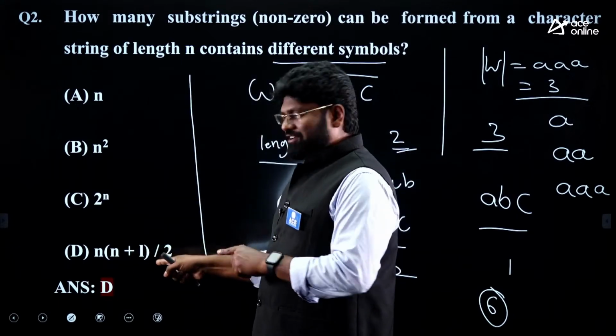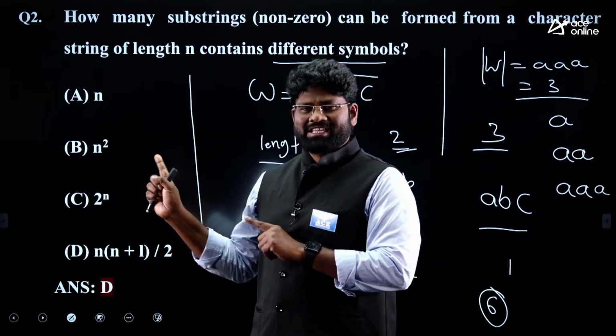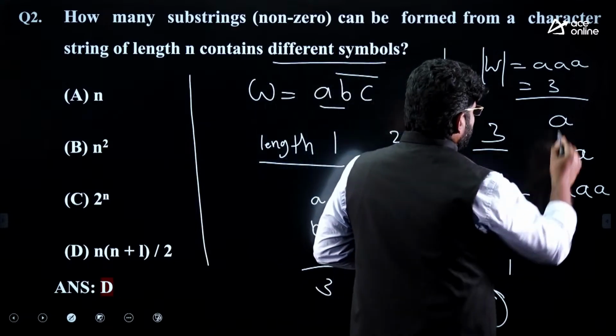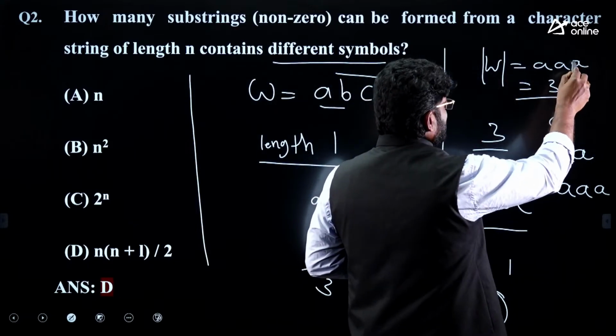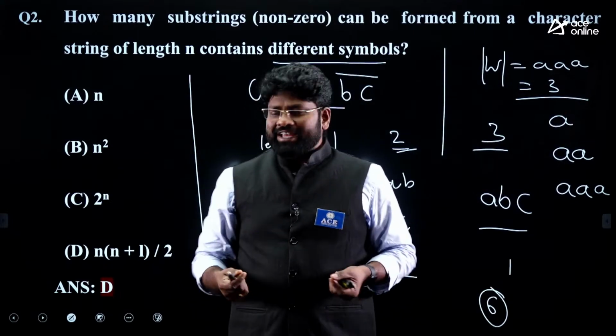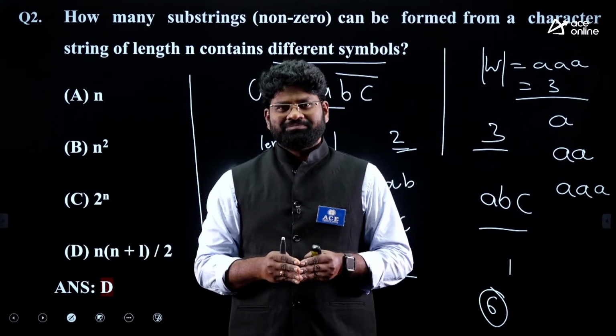This is not the right answer. N into n plus 1 by 2 is not the correct answer for that. That is going to give you just exactly n values. Instead of that, if you have taken, suppose, a different combination of symbols over there, you will not get either this or this. It will be something else.